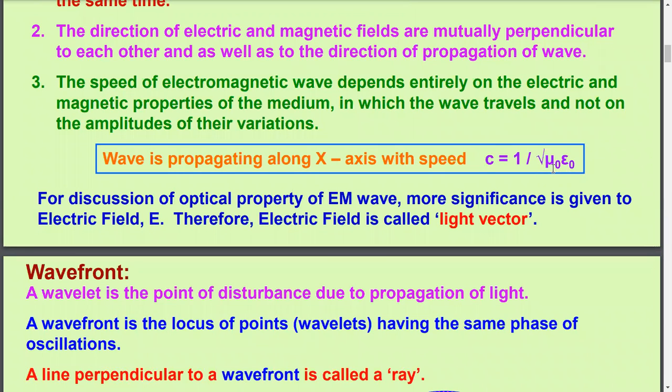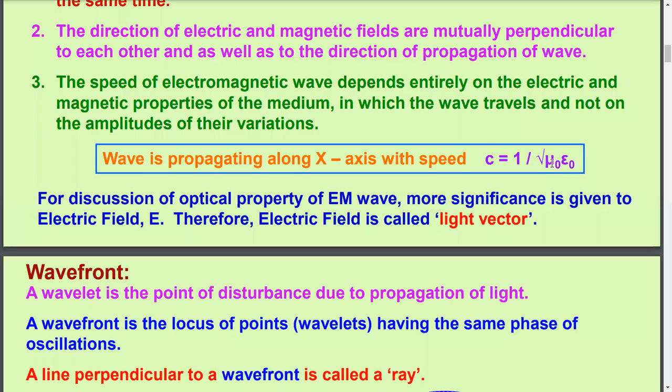It means a speed of light depends on magnetic and electrical property of the material or medium in which light is propagating. So as soon as light make a transition from one medium to another medium, everything will remain same,